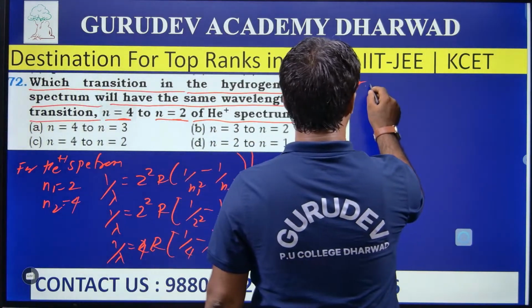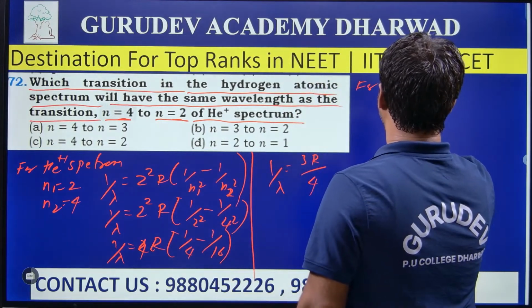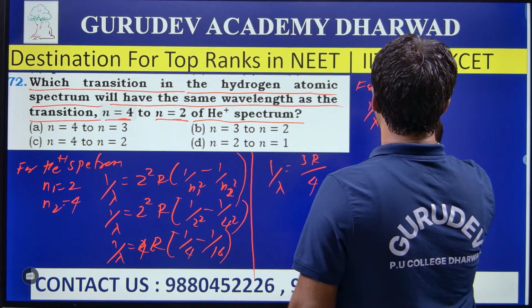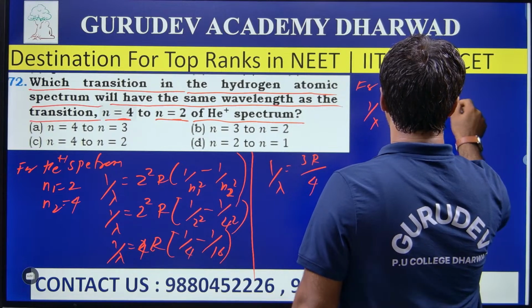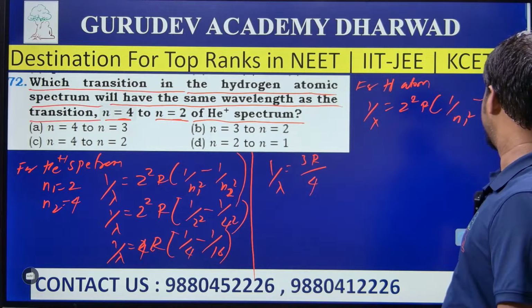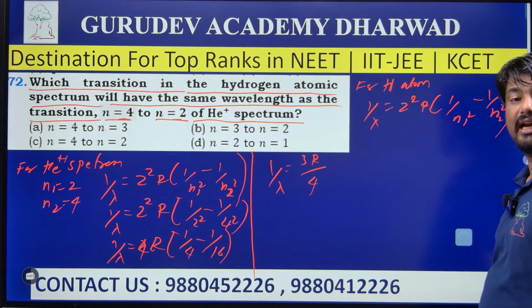Next, for the hydrogen atomic spectrum, that is for the H atom: 1 by lambda is equal to Z square into R into 1 divided by n1 square minus 1 divided by n2 square. So we need to find n1 and n2 for the hydrogen atom.